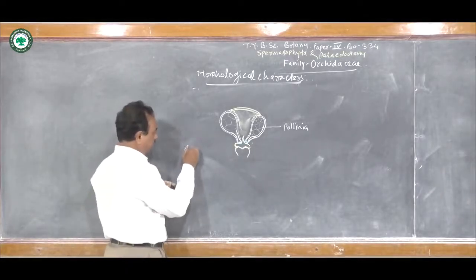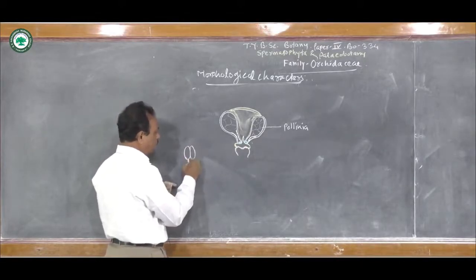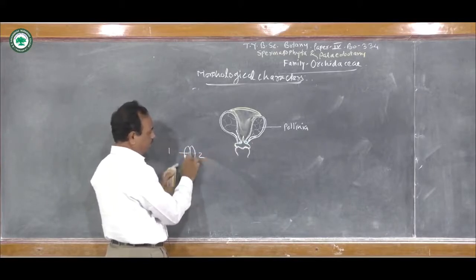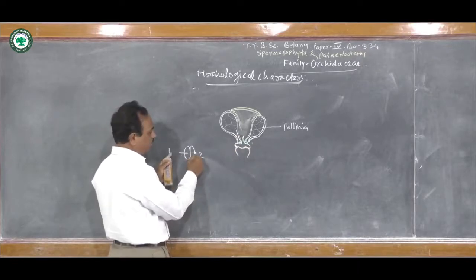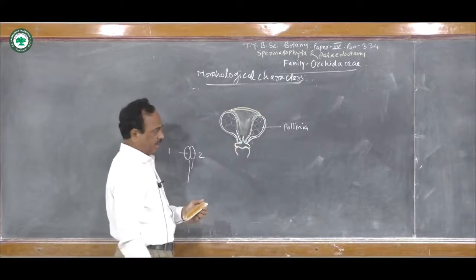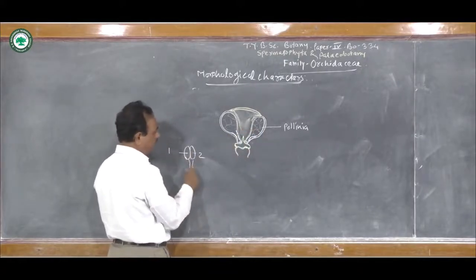If we see the anther, it consists of two lobes. These are known as the anther lobes. This is one lobe, this is another lobe. But here, in the family Orchidaceae, these two lobes represent the pollinia. And so two pollinia means there is the presence of one stamen.